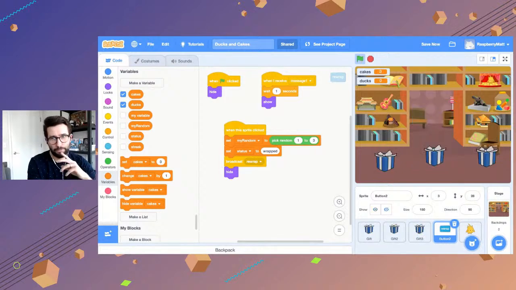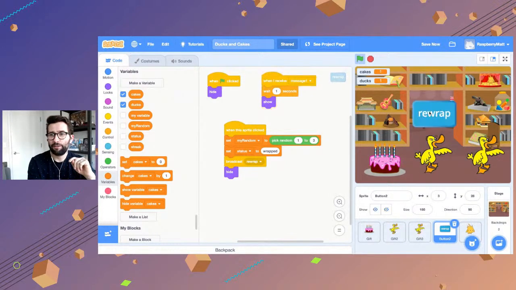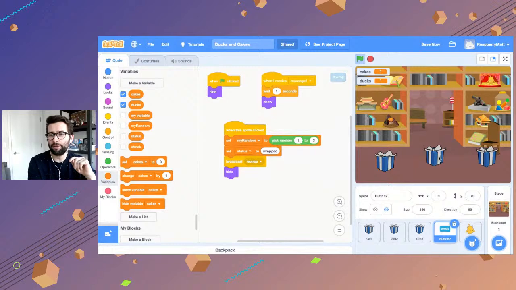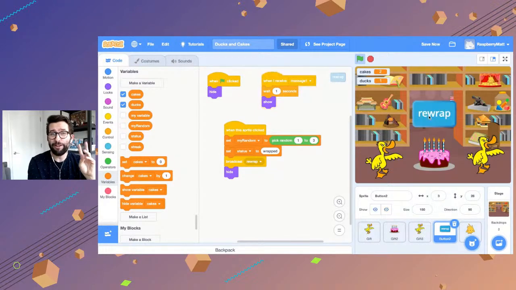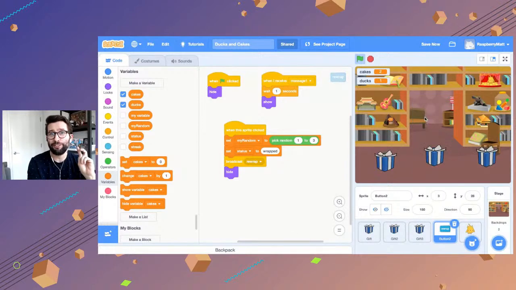So let's hit go. Resets everything. I'm not going to try it, but I can't help myself. Ducks 1. Okay. Rewrap. Cake. We got 1 cake. Why don't we try for the streak here? Oh, 2 cakes in a row. Now, I've never on the live stream actually gotten 3 cakes in a row. Let's see what it's going to be. Oh man, the pressure is on.